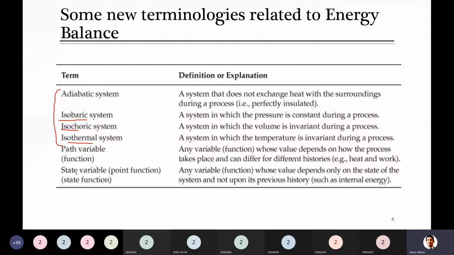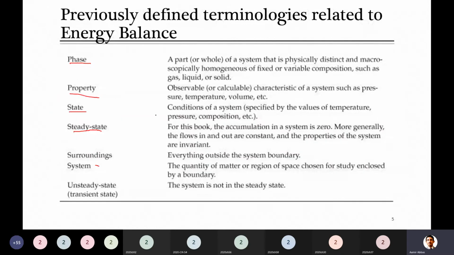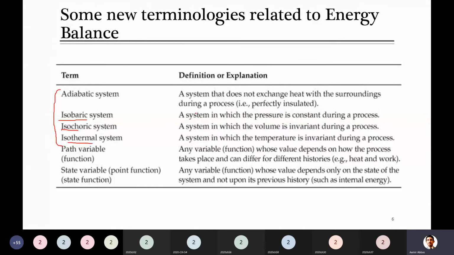And state variable is any variable that only depends on the state of the system. For example, there is state 1 and state 2. Do you remember the definition of state? State was the condition of a system. For example, there is a temperature and pressure. Say I have a gas in a cylinder at, for example, 25 degrees C and 50 bar pressure.